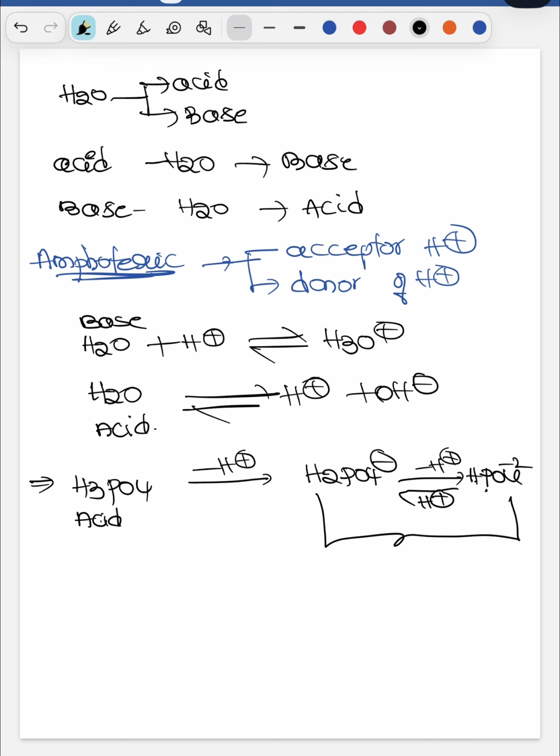That means these both are acting as amphoteric. Amphoteric means it behaves as an acid and a base, dual character: proton acceptor, proton donor. That means acidic character and basic character.